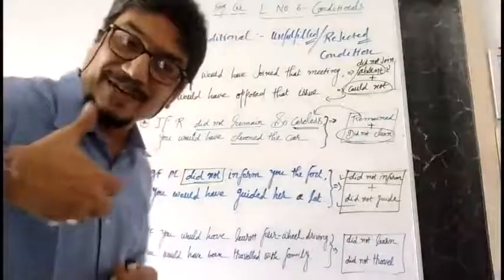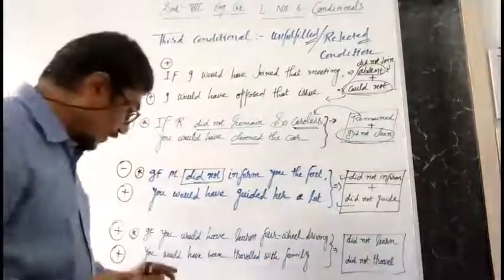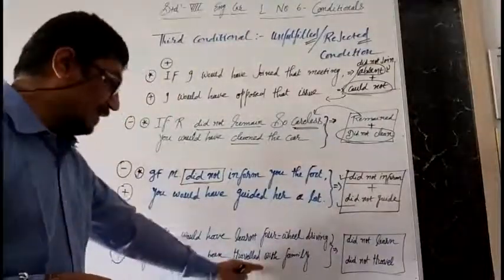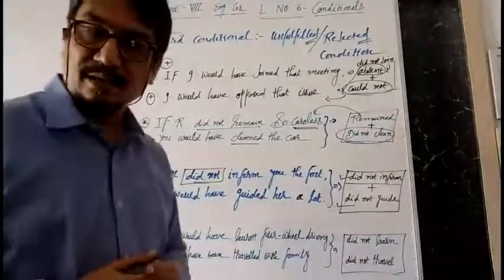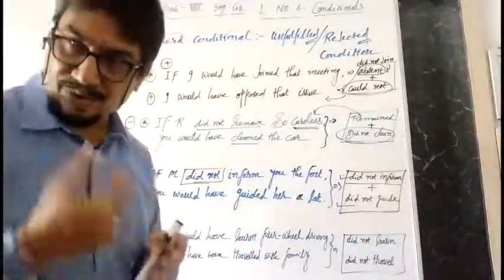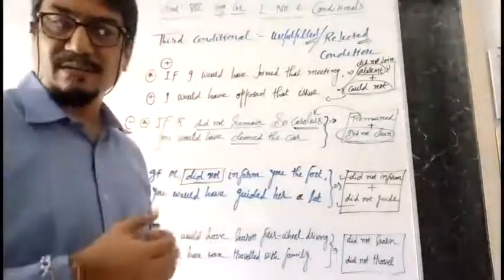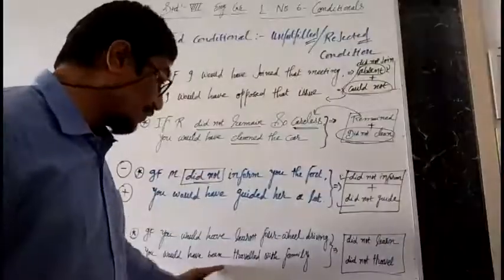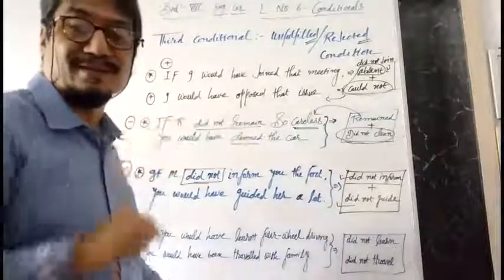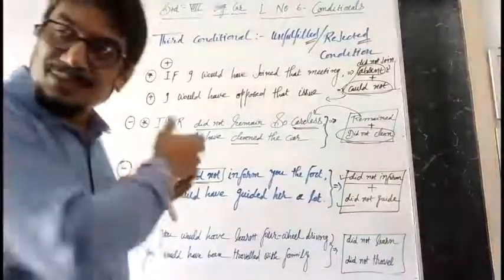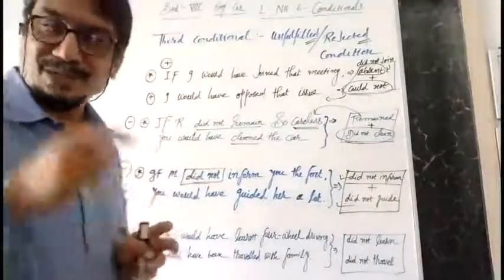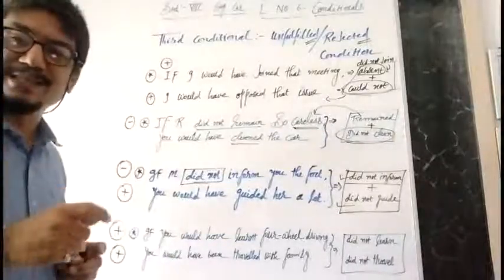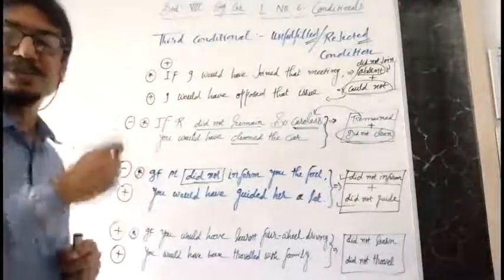And so what's the result? You would have traveled with your family, but hence it is proved that you have not traveled with your family. The given sense is positive, but the total meaning of that sentence remains negative.